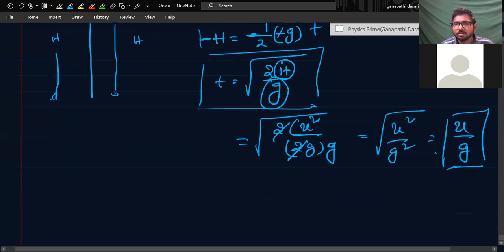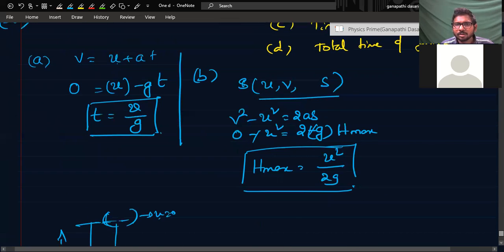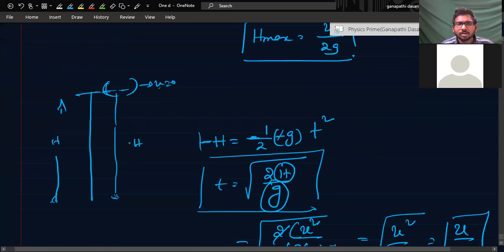Why is g minus, that h minus h is equal to half minus g t square? It will be in the same direction, no? So what can you take? If h is also in the positive direction, right? Because u is in this direction.